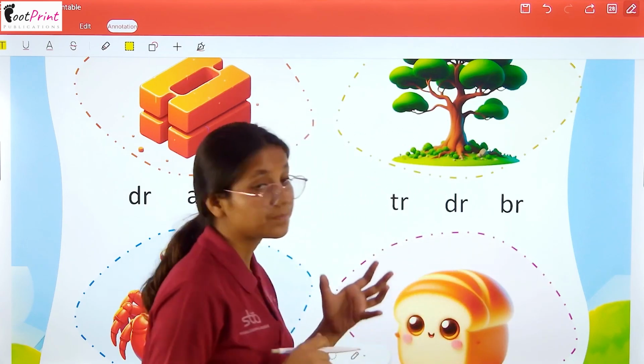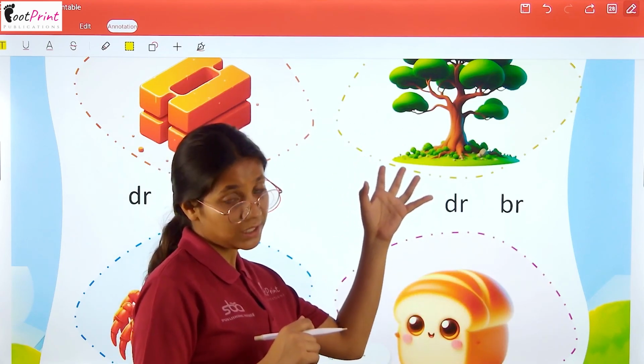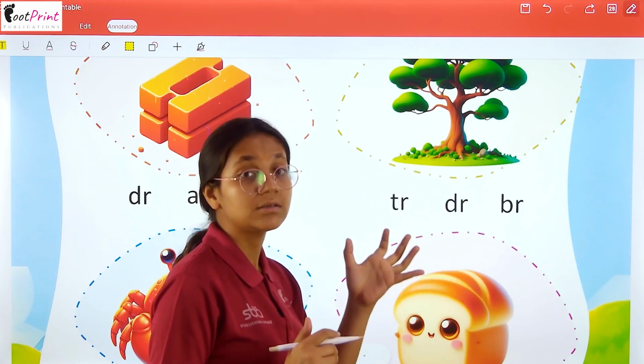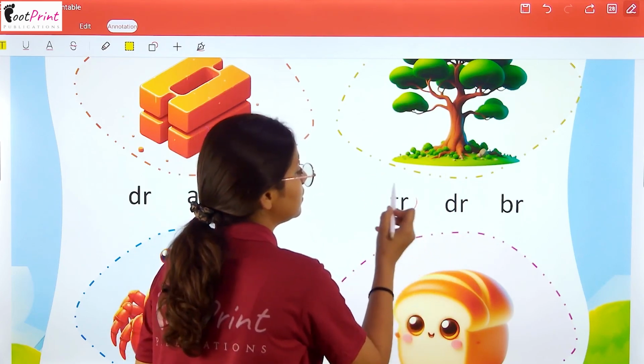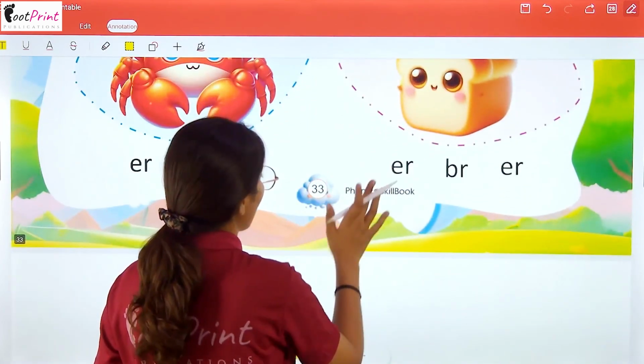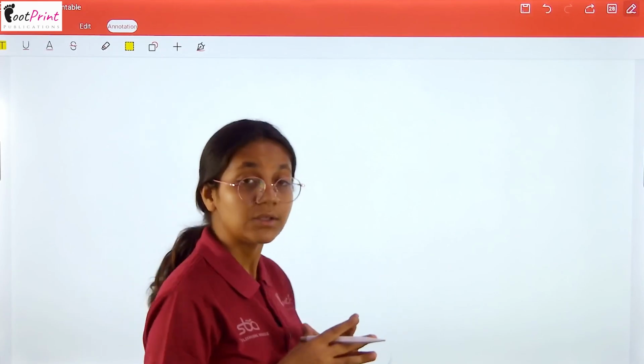Here is the sound of tree. This is a picture of a tree and it makes the sound tree. And tree starts with tr. So it's tr. Okay. In a similar manner, you have to do these by yourself.